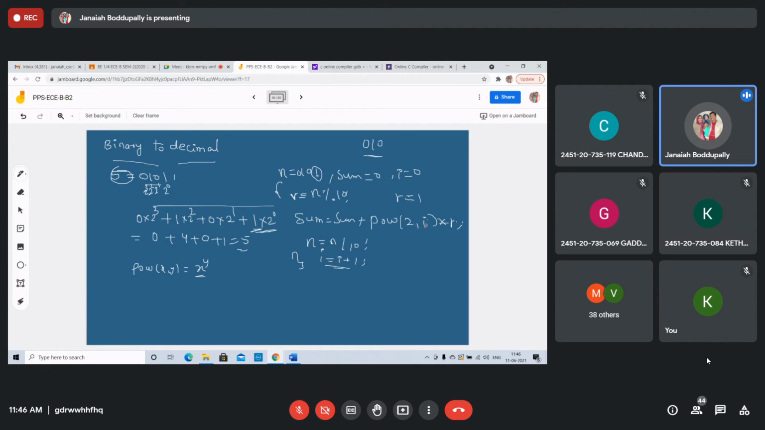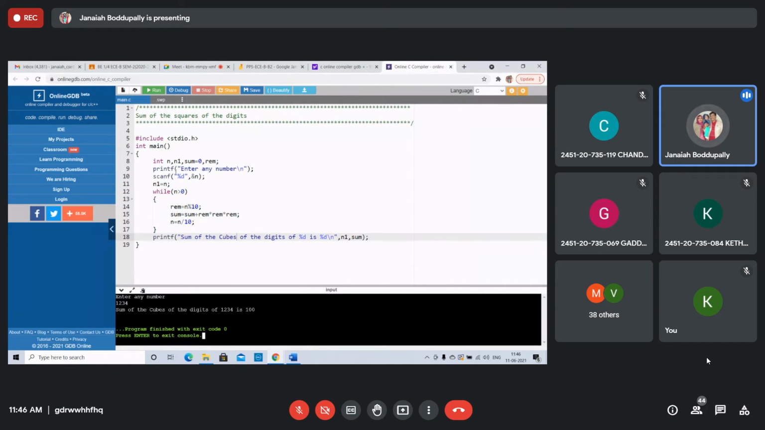Next time I equals 1: 2 power 1 into this 0. Next 2 power 2. I will be 2 in the loop. I will write it. Okay, understood this one? Take the same: sum equals 0, remainder equals 0.